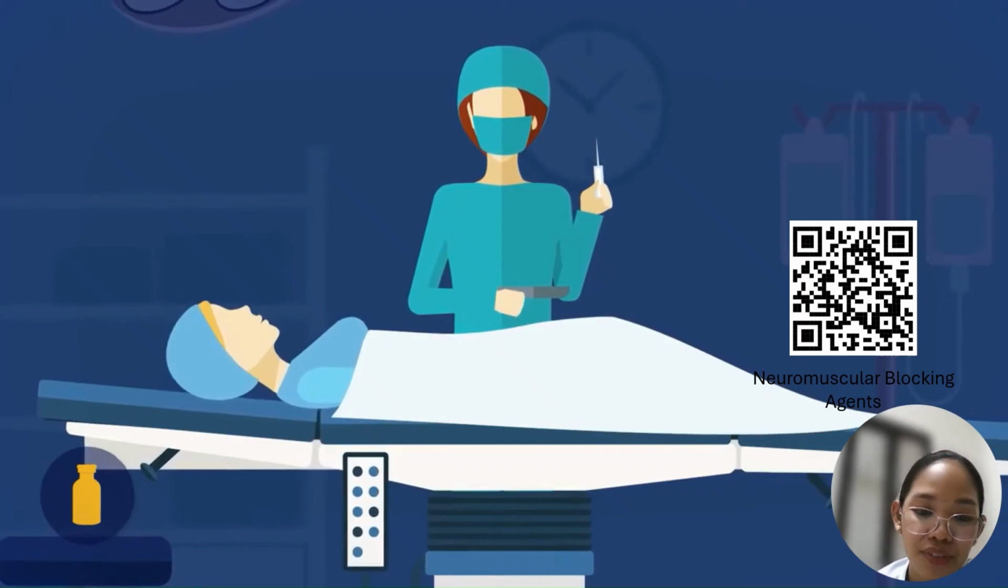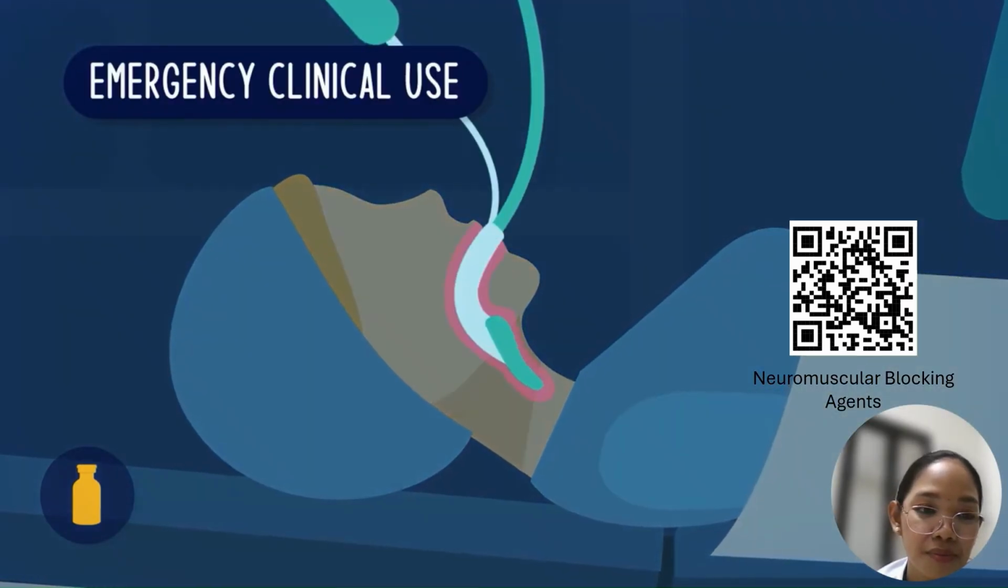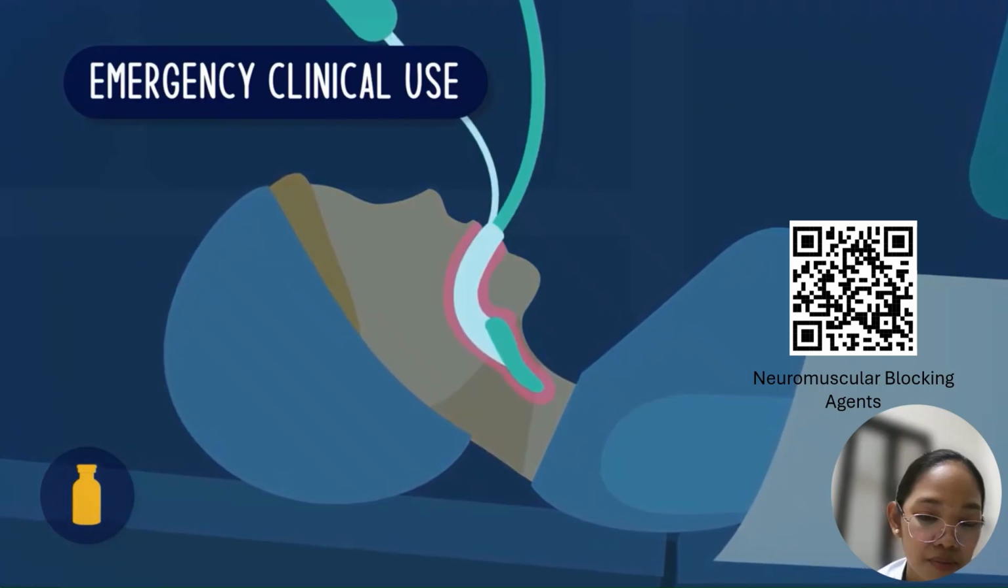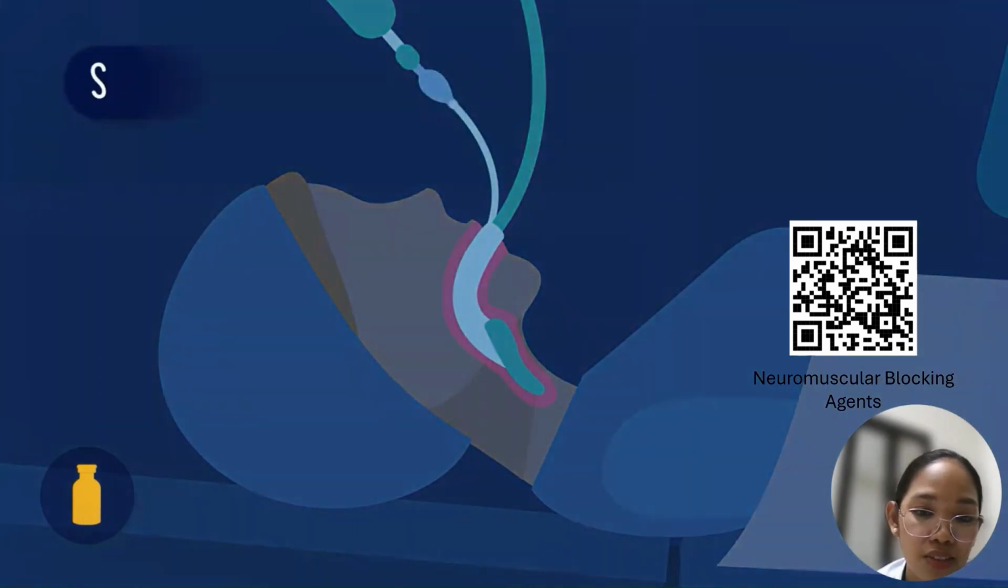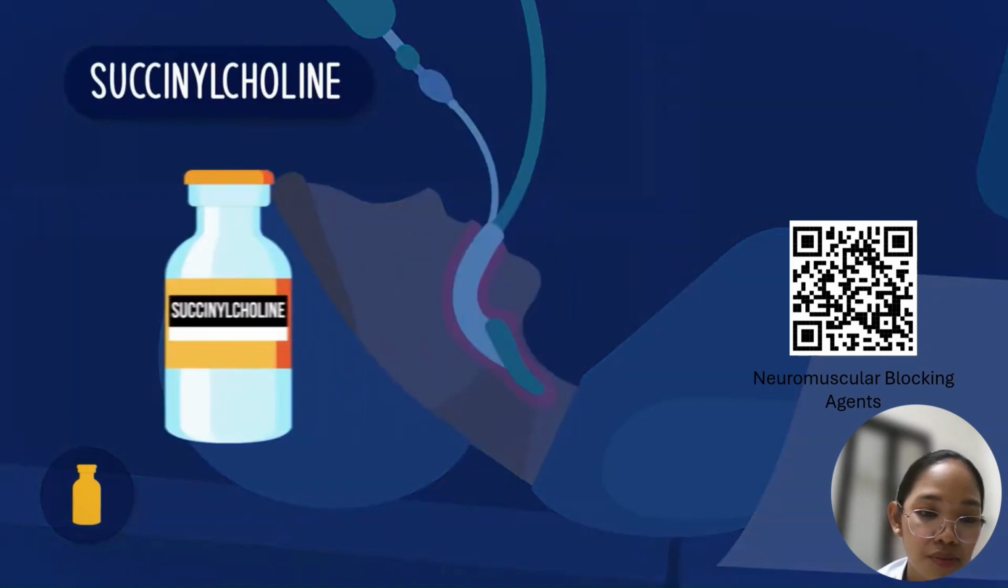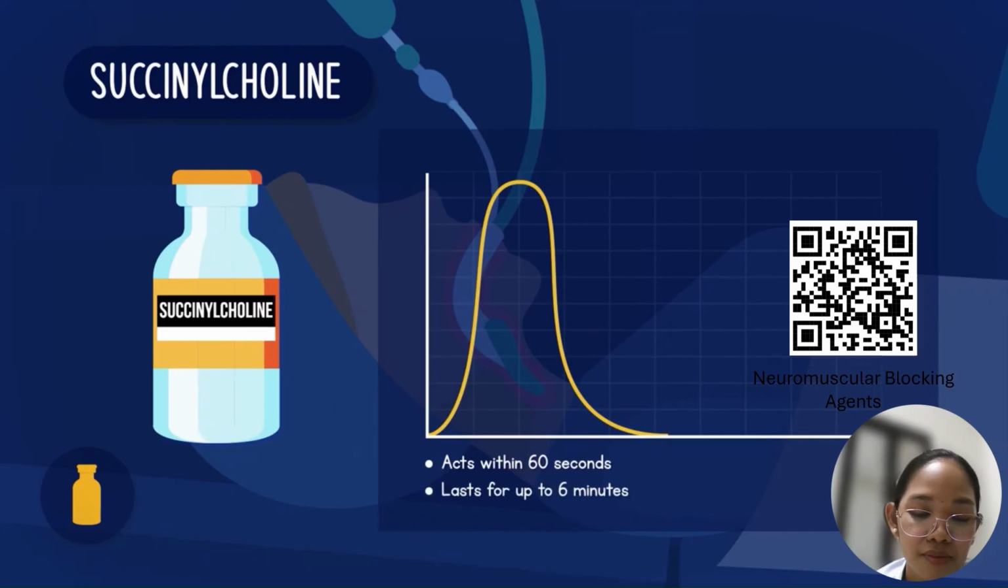There's still a half-life of action, and therefore it is not the preferred depolarizing blocking agent for use in emergency cases where immediate airway management is required. An example of a depolarizing blocking agent is succinylcholine. Succinylcholine is a short-acting agent where the mechanism of action is already apparent within 60 seconds of intravenous administration and can continue to last for up to 6 minutes.